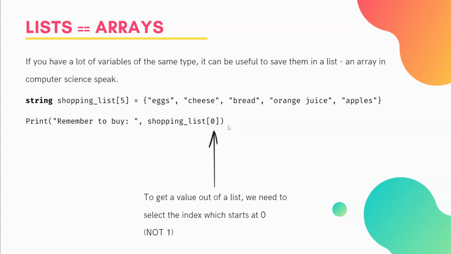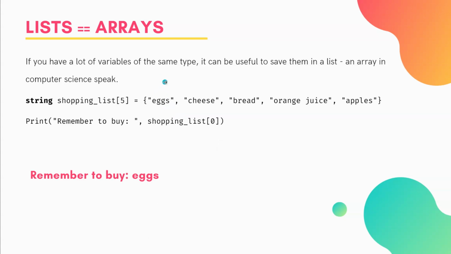If you were to count down your shopping list on a piece of paper, you would normally start with number 1, eggs, number 2, cheese, number 3, bread, which makes sense to most of us. But in programming, we start from the 0 index, and that's common to most languages. So in this case, 0 means the first one, so 0 would refer to eggs here, and it would print out, remember to buy